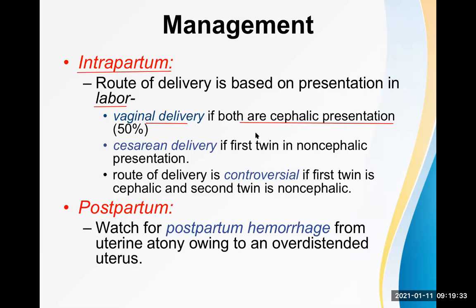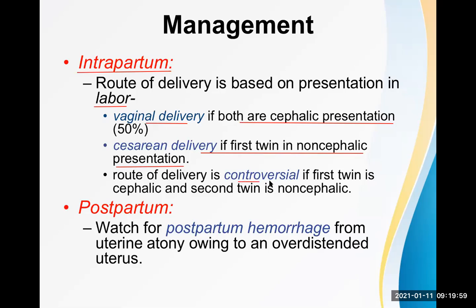If both babies are coming down head first, then it is easier for us to deliver. Cesarean delivery if the first twin is in non-cephalic presentation, for example, the first twin is breech or transversely located. We don't have any option other than going for cesarean section.